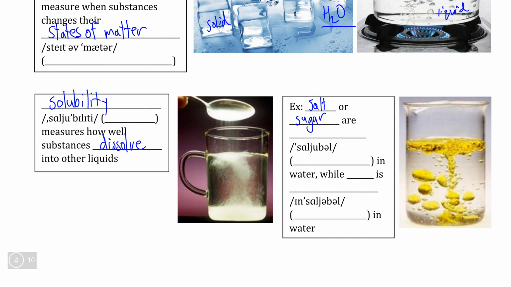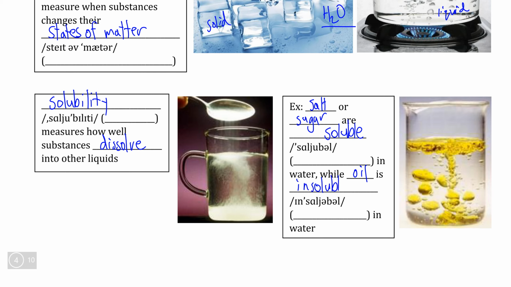We know just from everyday life that salt and sugar dissolve relatively easily within water, and therefore we can say that they are soluble. Whereas if we look at the image on our right, we're looking at oil when it's poured into water, and no matter how much we shake this container of oil and water, we cannot get the oil layer and the water layer to join together, and therefore we say that oil is insoluble when it is put into water.